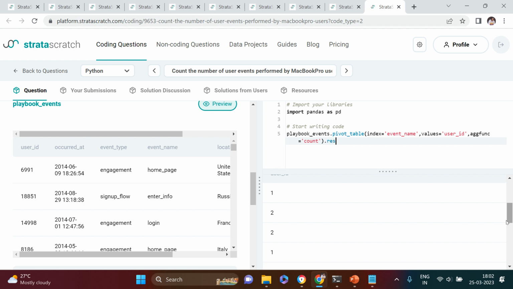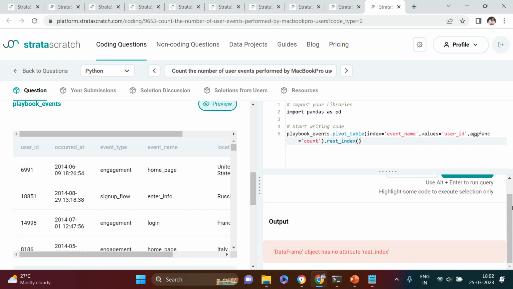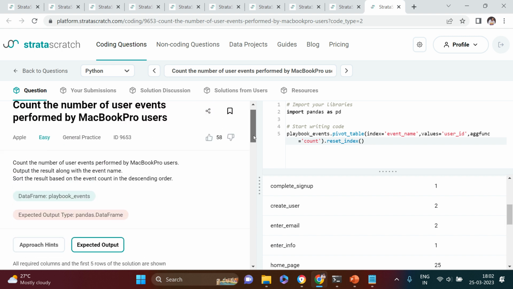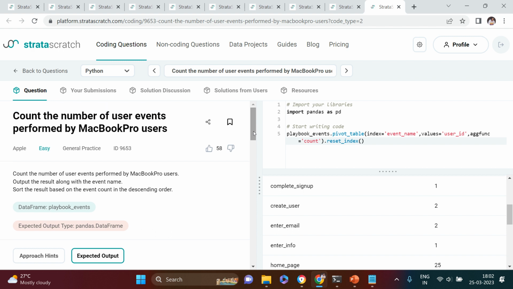Now reset index. What is reset index? All right, so here's what we got. Right now there is one thing which we need to keep. There was one filter, if you remember. We needed to use MacBook Pro; only MacBook Pro users need to be filtered out.